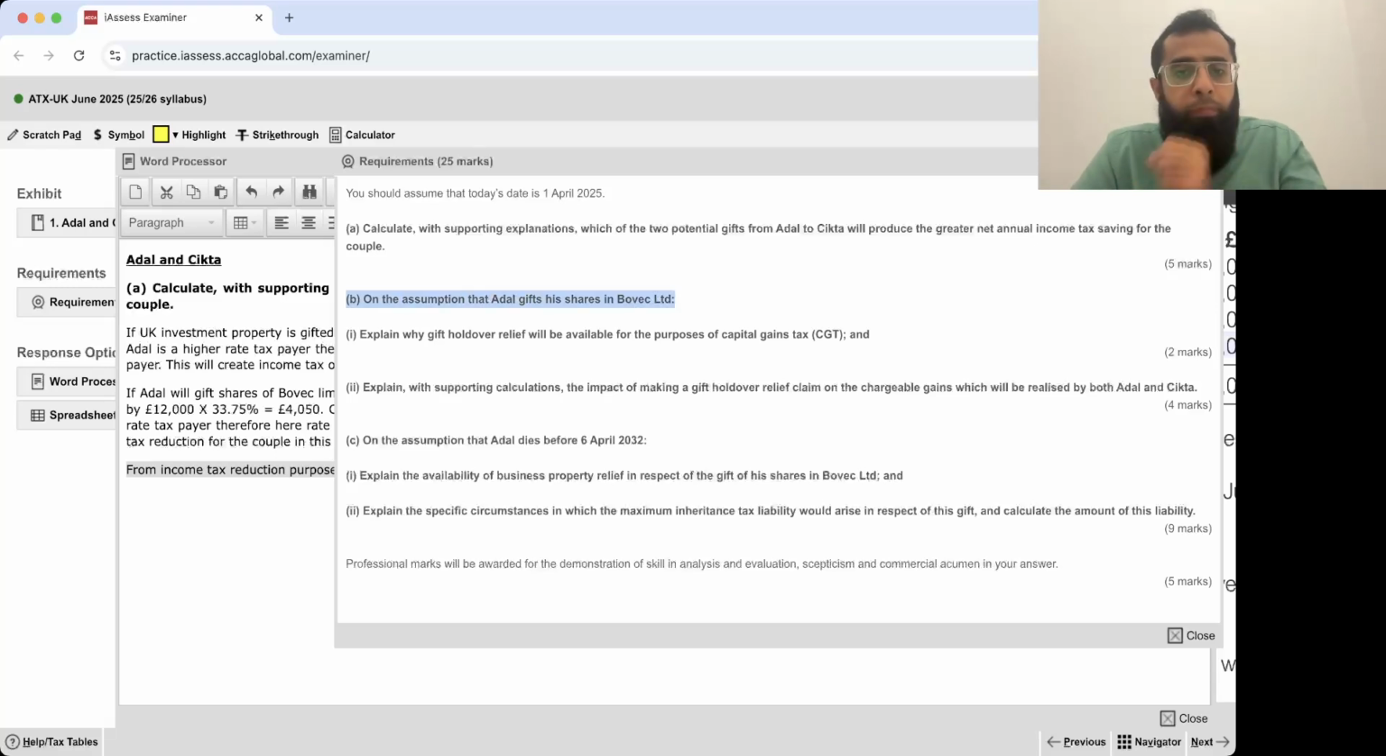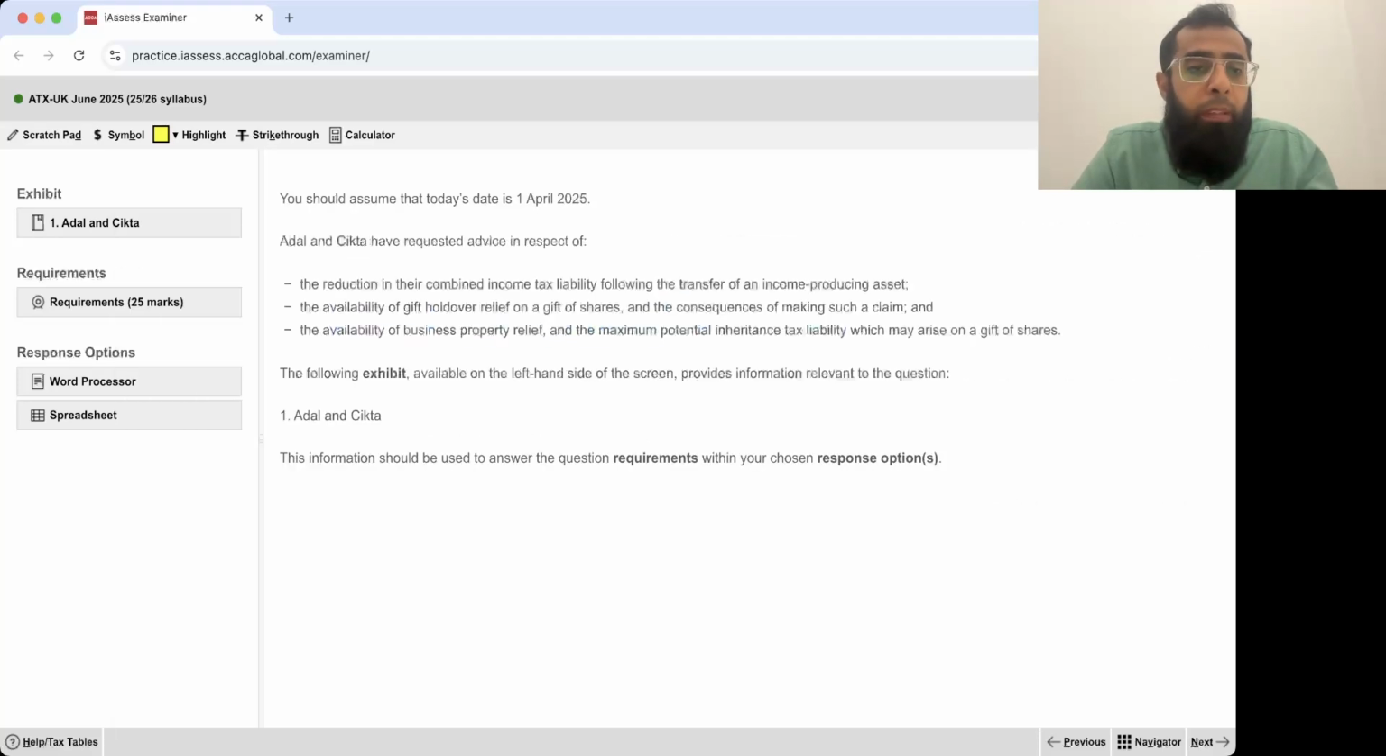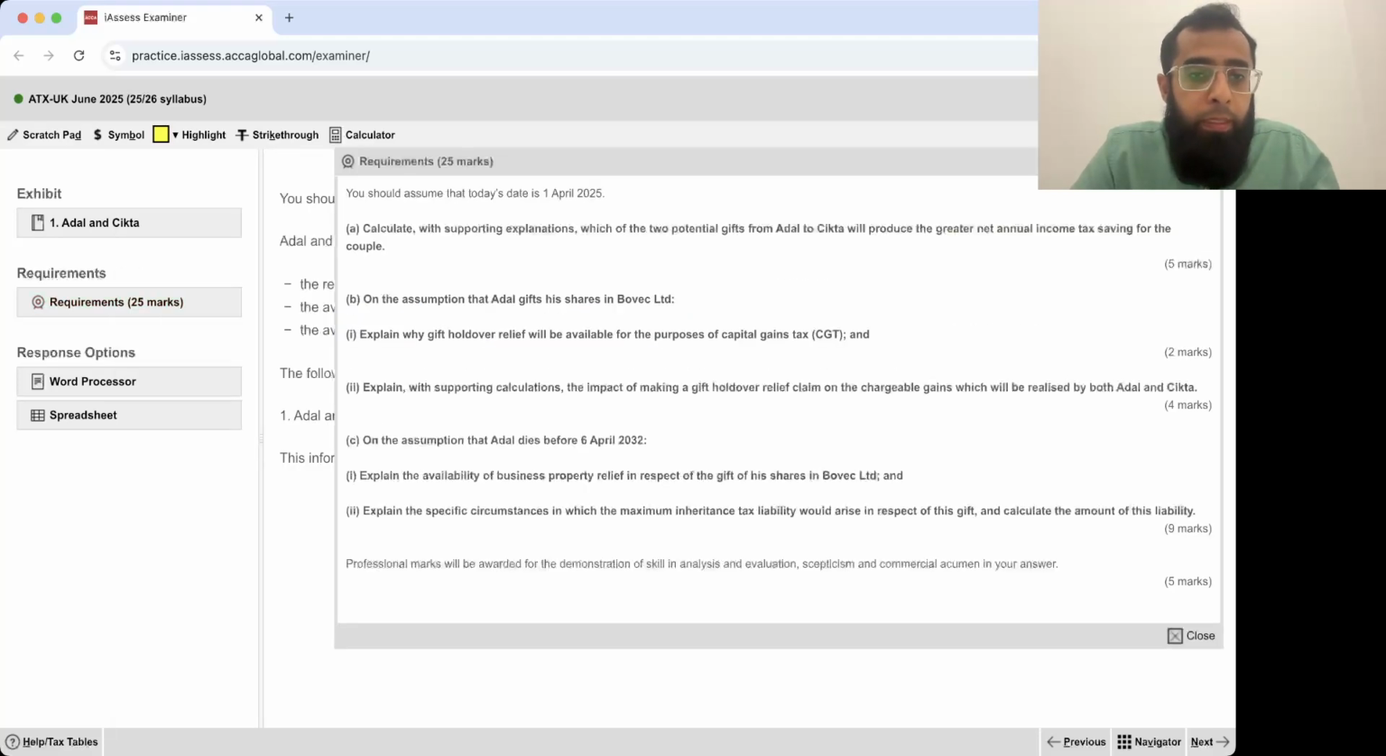Part B. On the assumption that Adel gives his shares in BOVAC Limited, explain why gift holdover relief will be available for the purpose of CGT. 2 marks only. So this means a very easy requirement. Let's copy it from here.